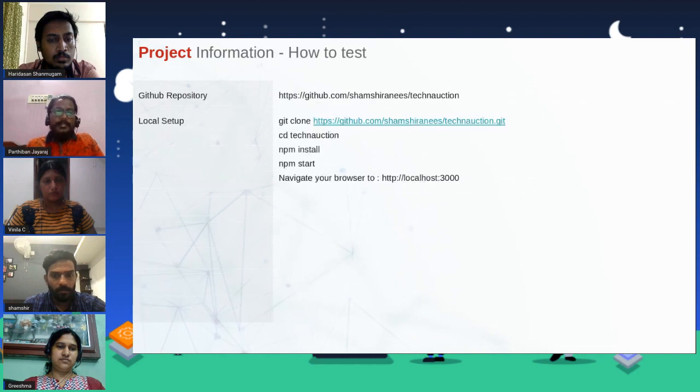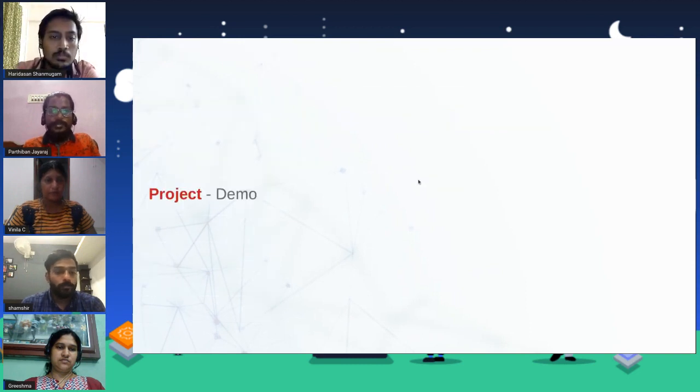So we have pushed all our changes to this GitHub repo, and I'll give an overview of how to install this app. Once you clone this app from Git, you just have to install it using npm. Before that, make sure we have Node.js and npm packages installed. Once you've done these two steps, your app will be running on localhost 3000.